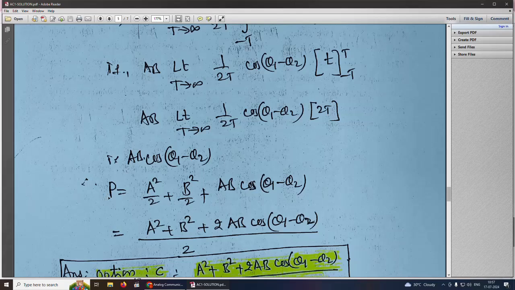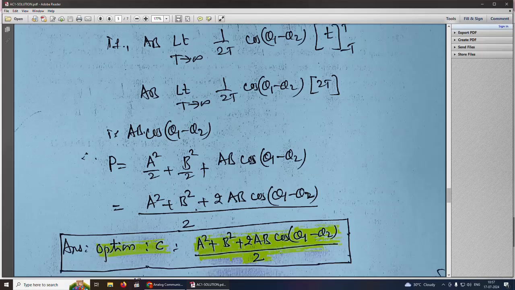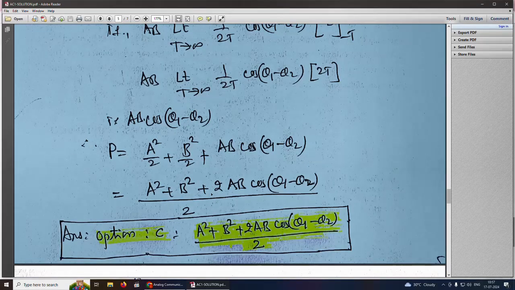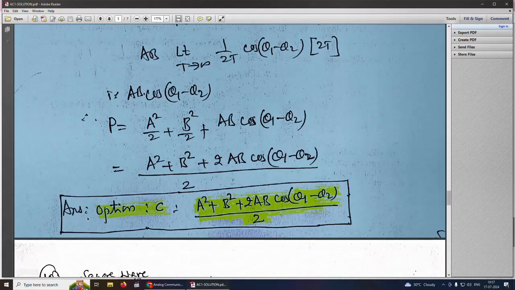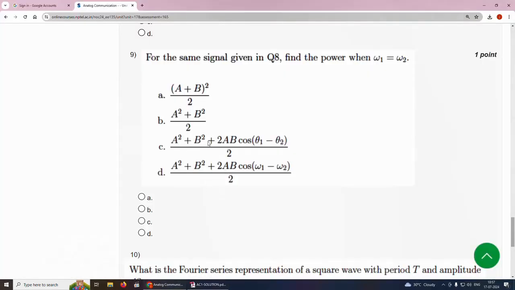So the answer is P equal to A square by 2 plus B square by 2 plus AB cos theta 1 minus theta 2. This can be written as A square plus B square plus 2AB cos theta 1 minus theta 2 by 2. So the answer is option C.